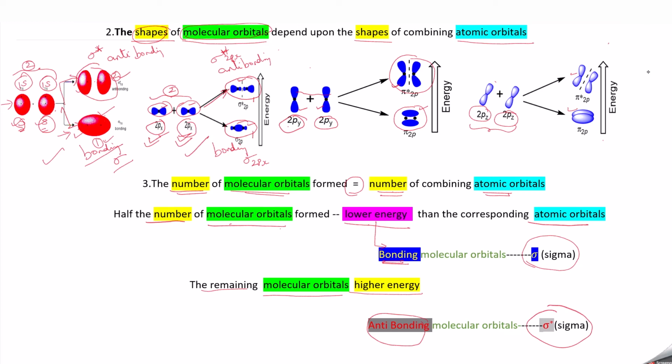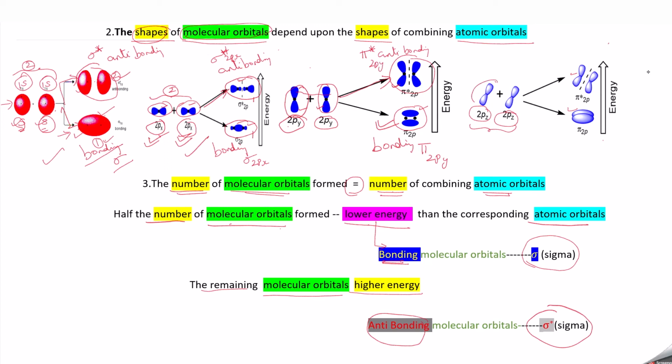But here the 2py orbital and this 2py orbital will undergo lateral overlapping to form two molecular orbitals. One is having the lower energy, called the bonding molecular orbital, and it is represented as pi 2py, because pi means lateral overlapping. And here it is having a higher energy compared to this molecular orbital, so it is called the anti-bonding molecular orbital, and it is represented as pi star 2py.